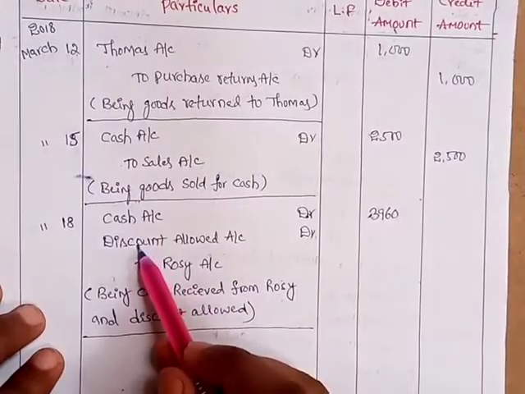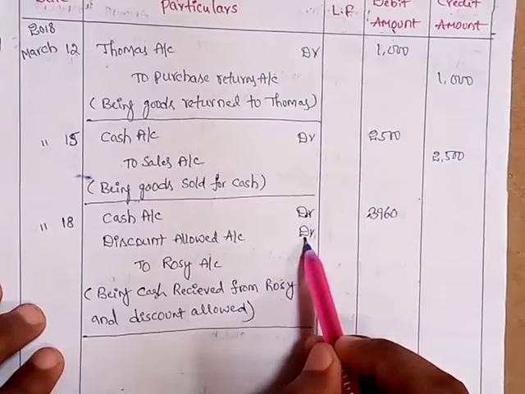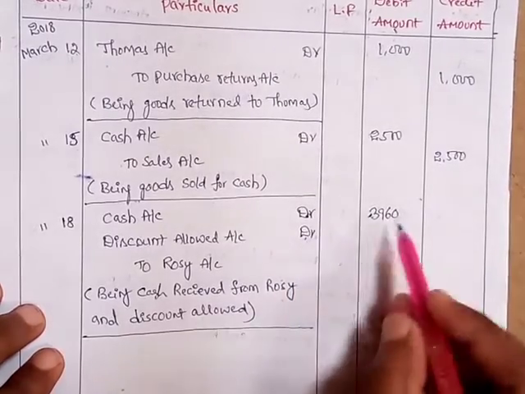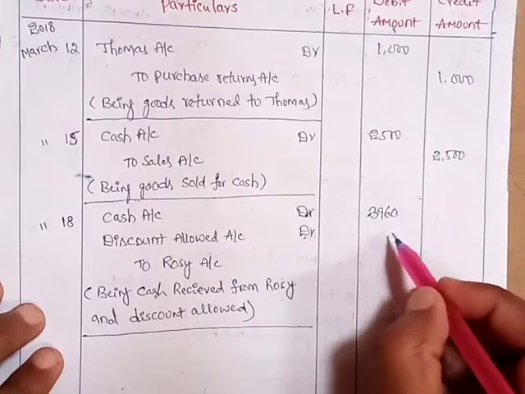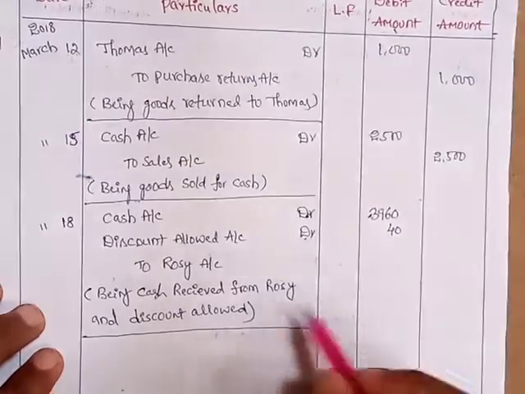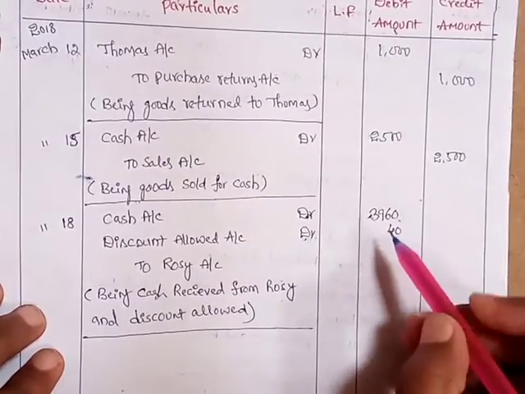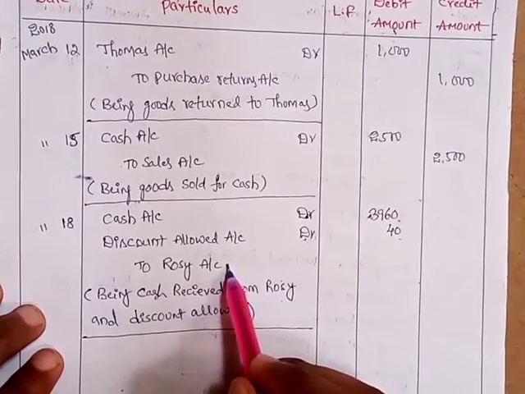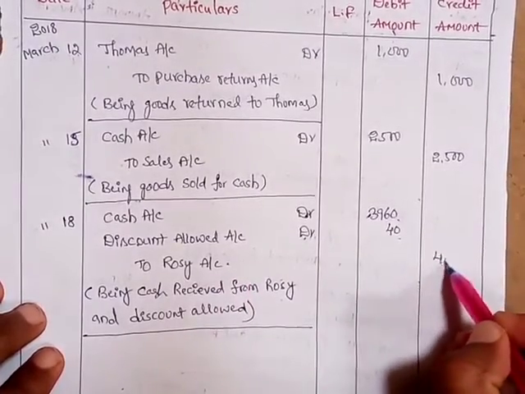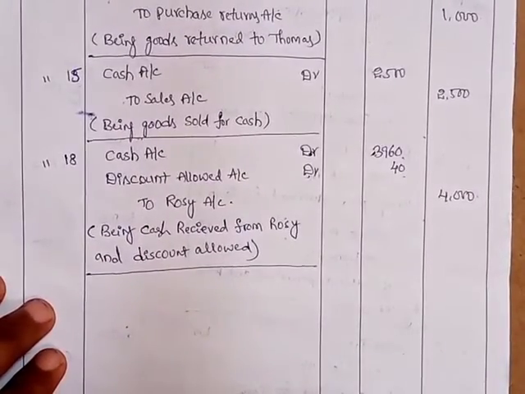And discount allowed is also in the debit line. That's why opposite to discount allowed line in debit column we have to write the discount allowed amount, that means 40 rupees. And what is the total amount? 3960 plus 40, 4000. That we should write against the credit line in the credit column, 4000. So like that we should write the amounts.